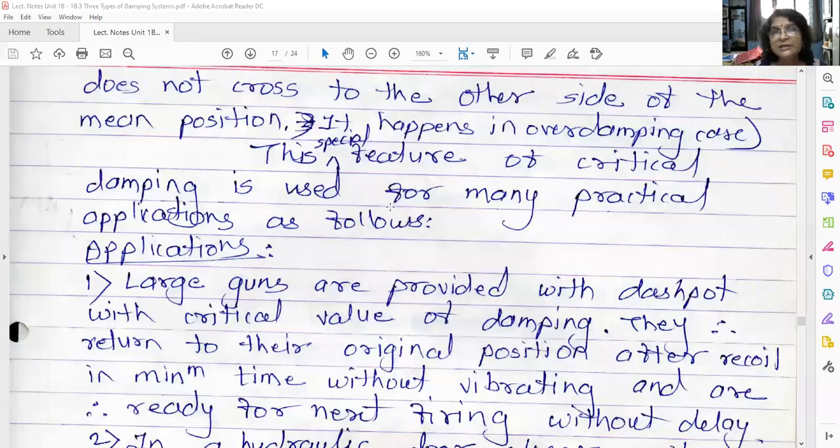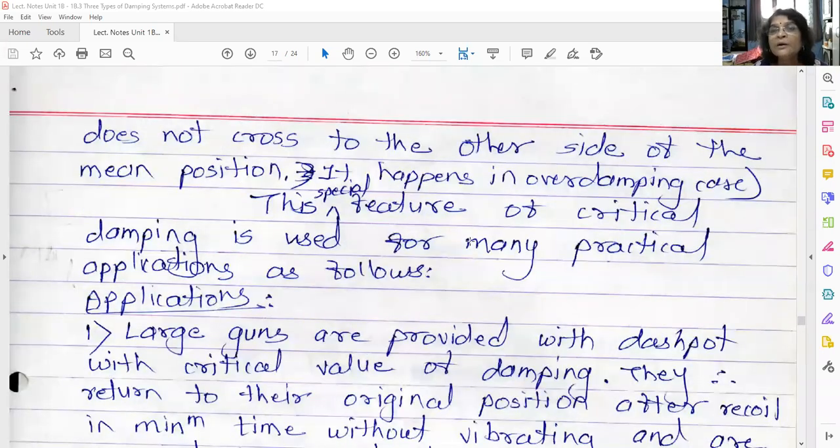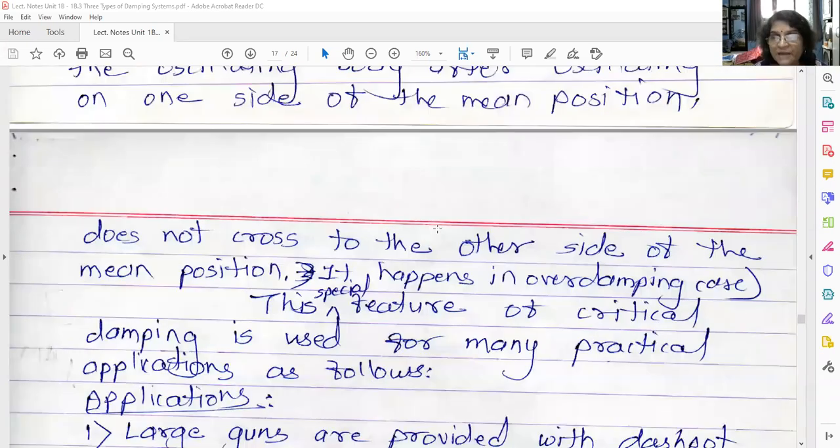So what we studied today is the critically damped system, the second case among the types of damping systems. First is overdamped, second is critically damped, third is the underdamped system, which we are going to study in the next lecture. In the critically damped system, the value of zeta is equal to 1.